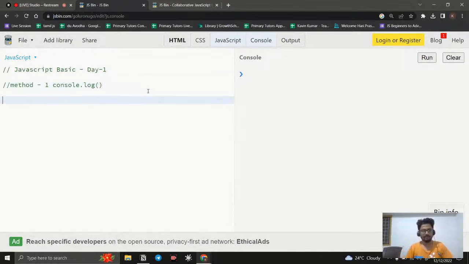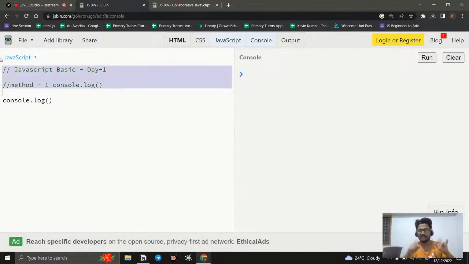For example, I simply say console.log, and you can see I'm putting some slashes here, right? Why am I putting this? Because this is not code, so I need to tell that it is not code. If I put anything after the double slash, it is called a comment, so it is ignored by the browser. Whatever I write here is like notes. Without this double slash, whatever I write is considered code. It should have some syntax and all, which we need to look into.